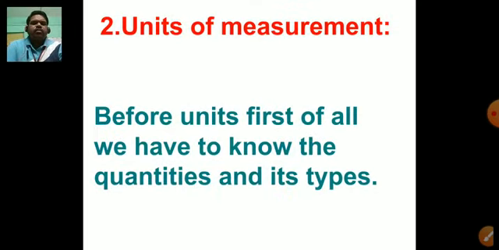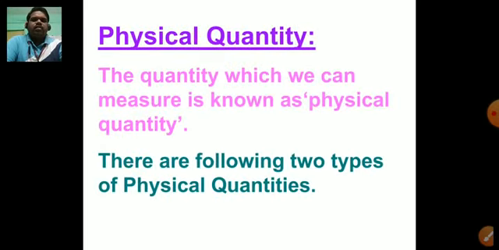Next, units of measurements. Before units, first of all, children, we have to know about physical quantity and its types. So let us discuss first physical quantity. Dear students, the quantity which we can measure is known as physical quantity. So the quantity which we people are able to measure is known as physical quantity.